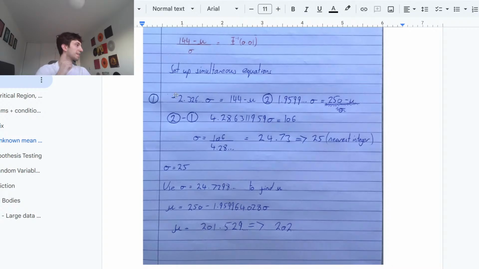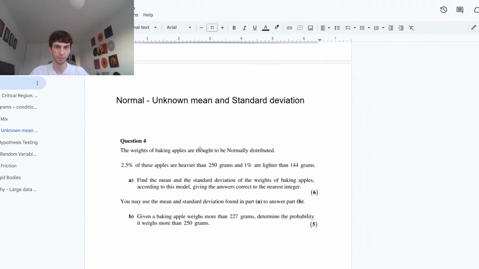So sigma is the standard deviation. Do they want the variance?